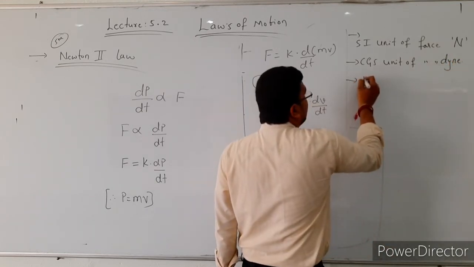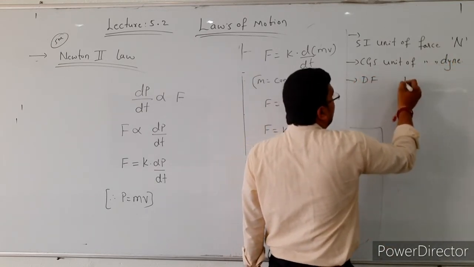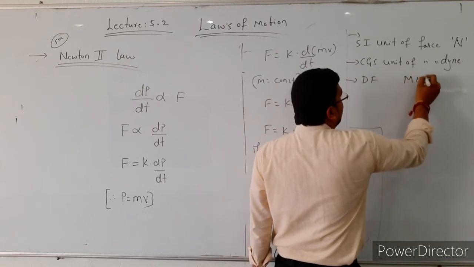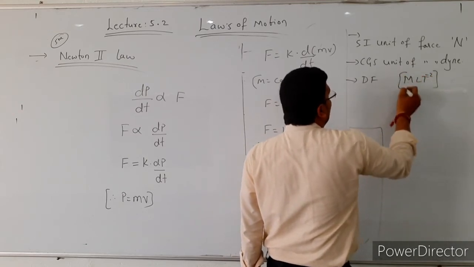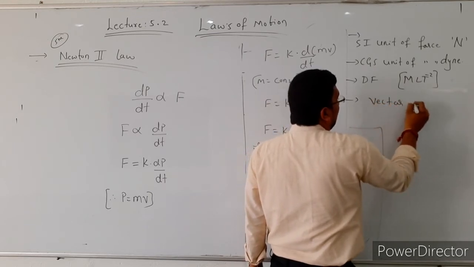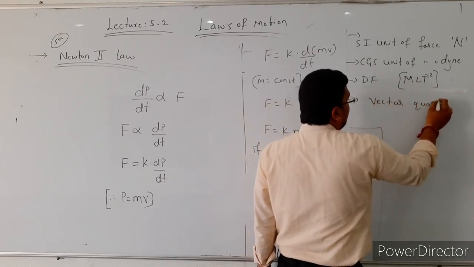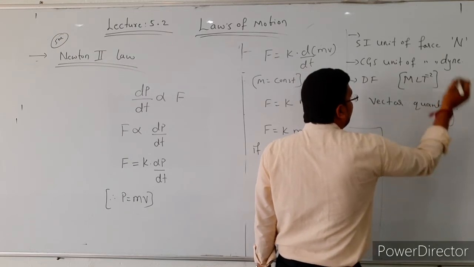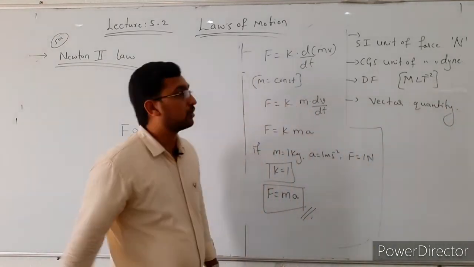Next, the dimension formula for force is M L T to the power of -2, and force is a vector quantity.